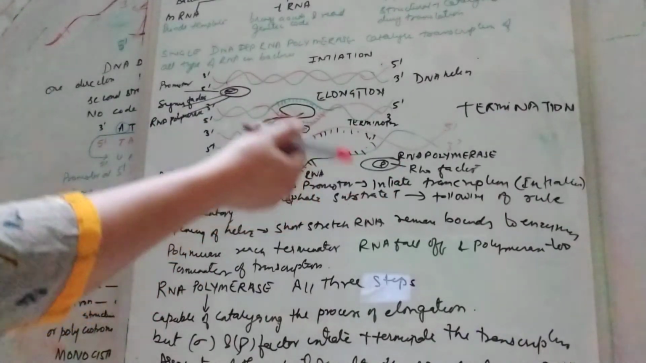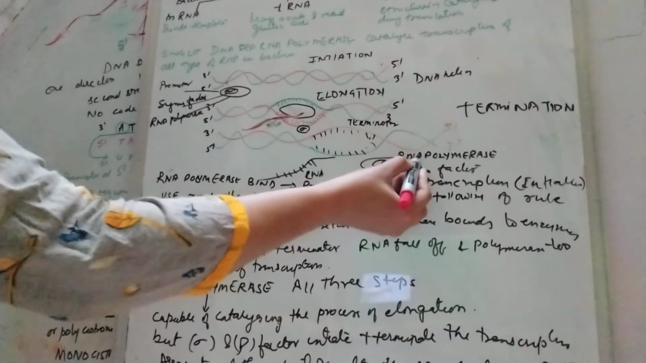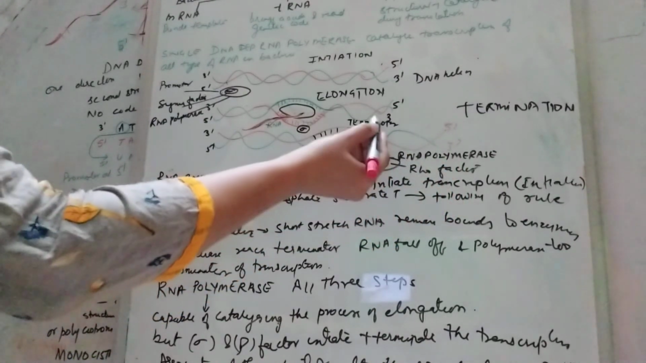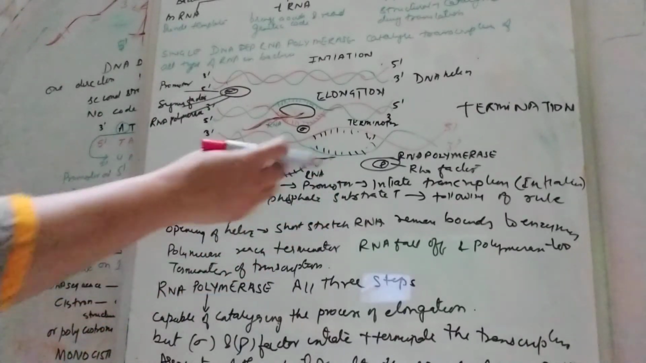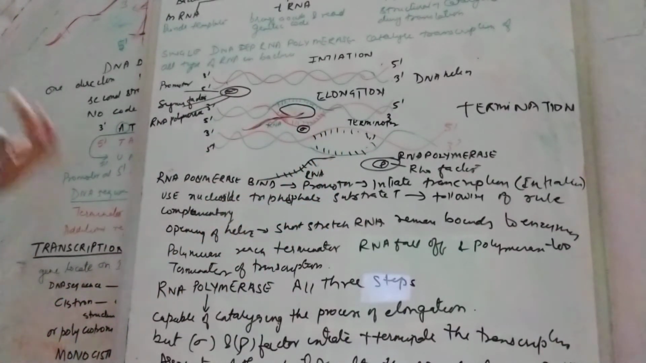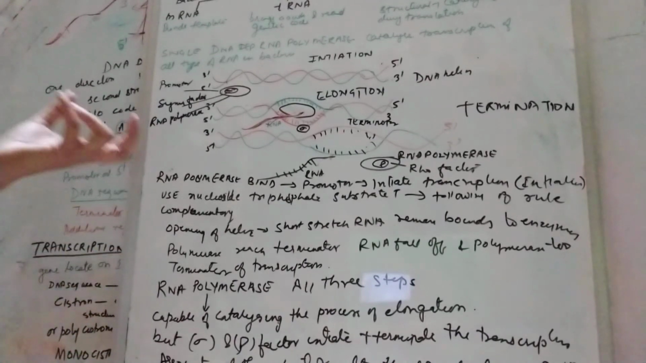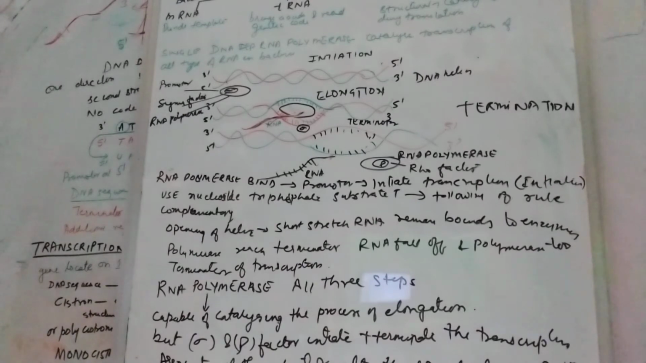At the termination point there will be the Rho factor. When this Rho factor binds with the RNA polymerase, it will terminate the process, and this RNA fragment will be detached from here. So that is how the process of transcription takes place, through three processes: initiation, elongation and termination.